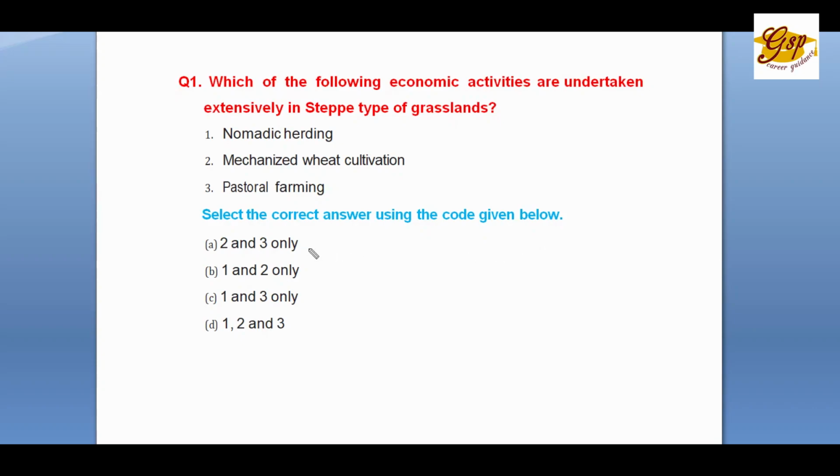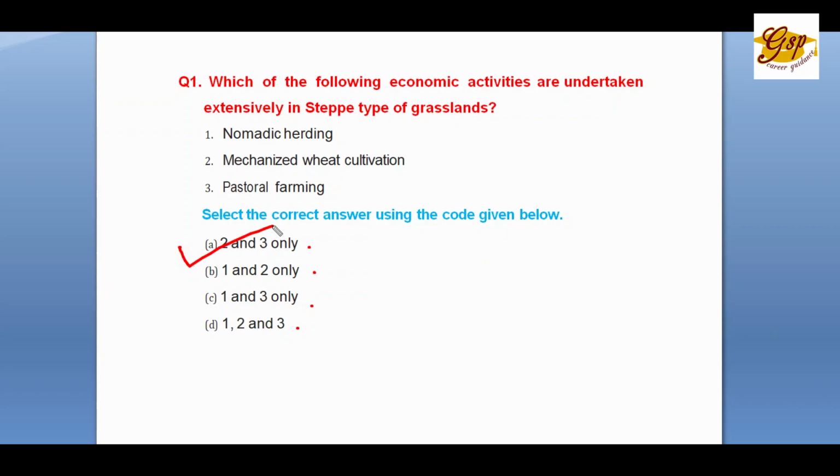A. 2 and 3 only, B. 1 and 2 only, C. 1 and 3 only, D. 1, 2 and 3. So that's all the 3. The correct answer is A. 2 and 3 only.